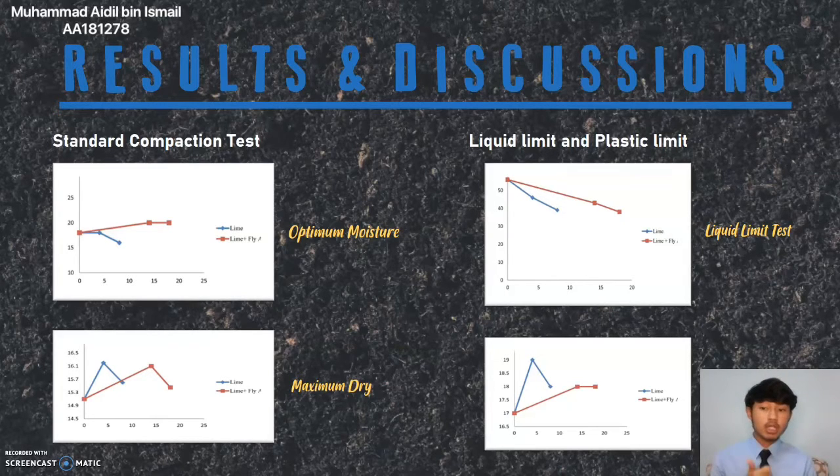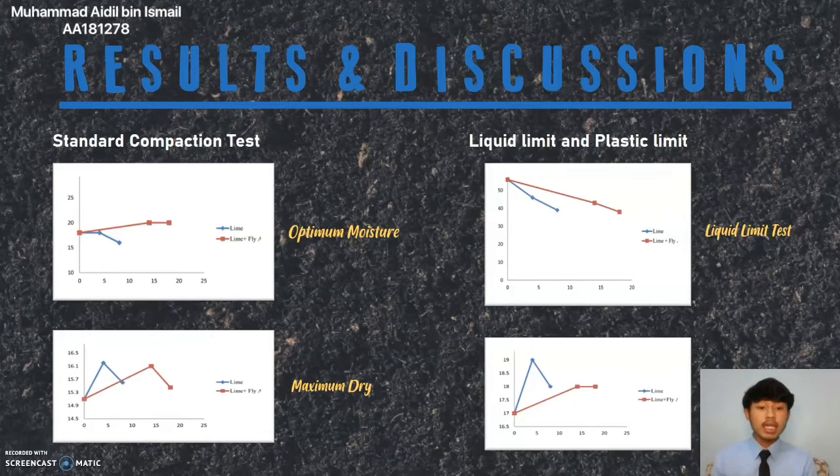For the optimum moisture content, the result for the lime is about 20%, and the result for the combination between lime and fly ash is about 18%. Next, the second graph, which is for the maximum dry density, the lime is about 16.2% and the combination between lime and fly ash is about 16.1%.